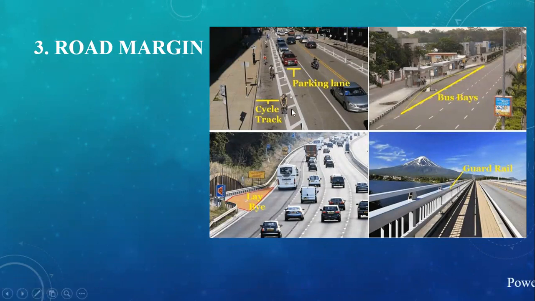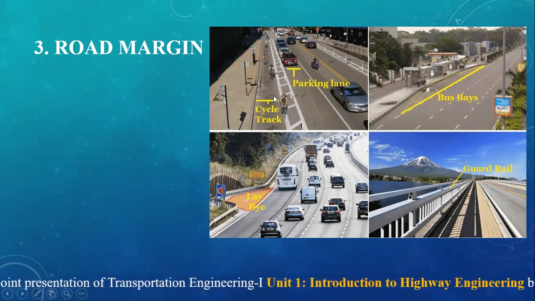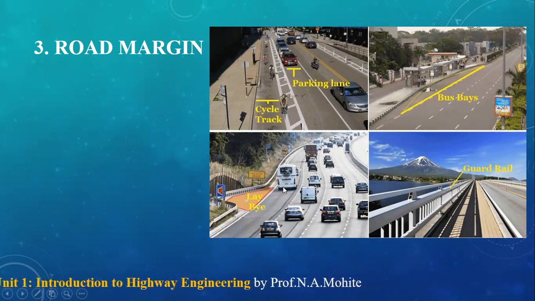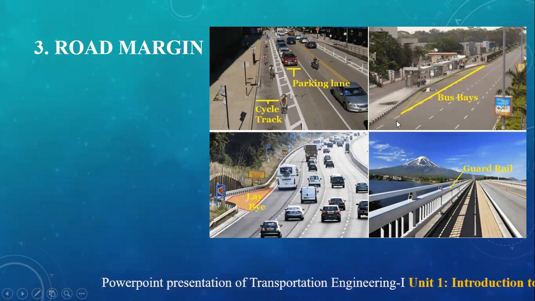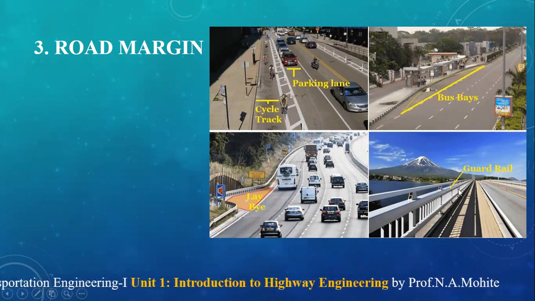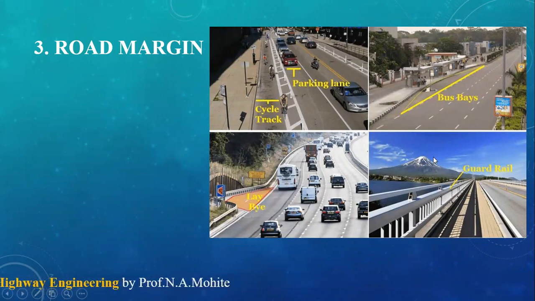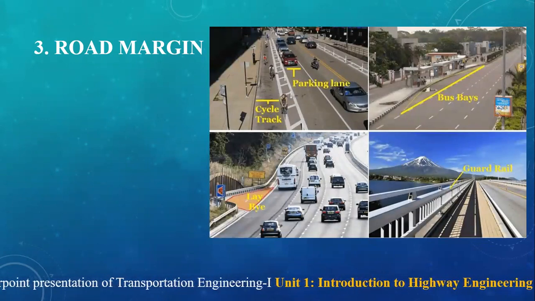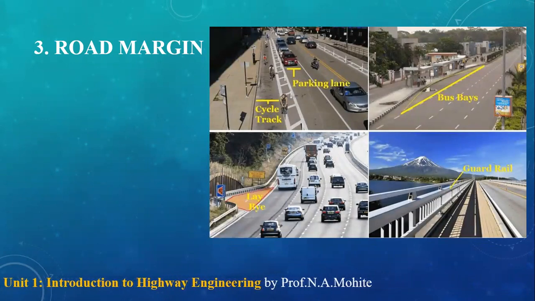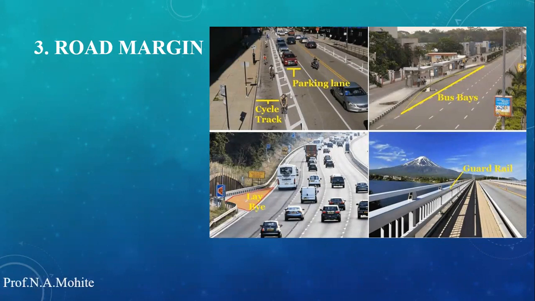From these images you can get an idea that there is a separate path for parking and a separate path for driving. Lay-by is here, cycle track has been provided, bus bays are provided, guardrails, whatever separate. That is nothing but the margins which are used for parking, driveway, footpath, side drains, and side slopes. So those are the road margins.